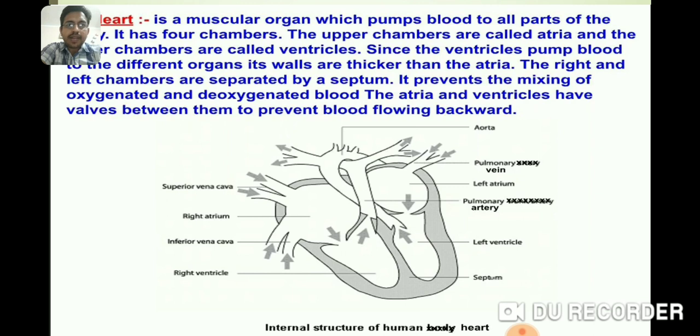The atria and ventricles have walls between them to prevent the blood from flowing backward. Remember one important thing: the left side of the heart contains oxygenated blood while the right side contains deoxygenated blood. You can simply learn this by a word, LORD. Left oxygenated and right deoxygenated. This word will help you to remember which part of the heart contains oxygenated and which contains deoxygenated blood. You have the diagram of the heart on your screen.